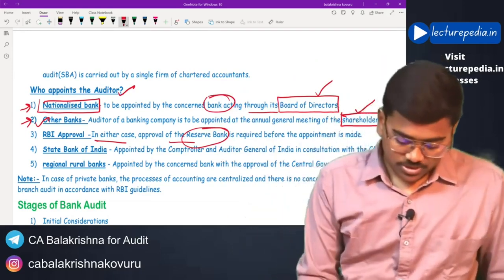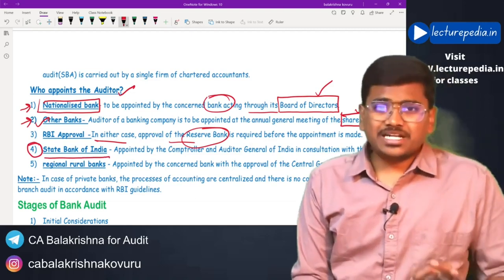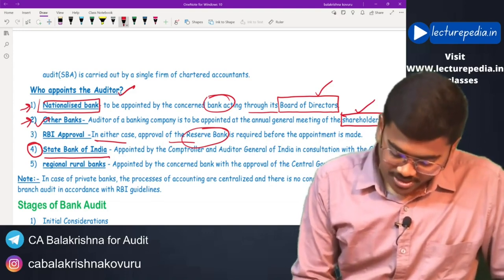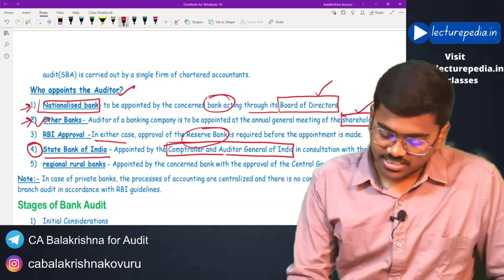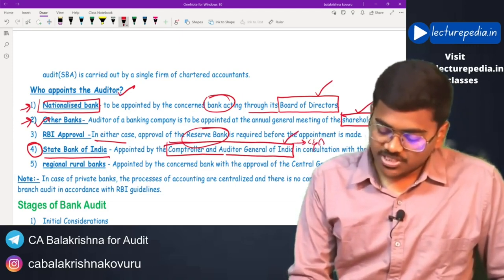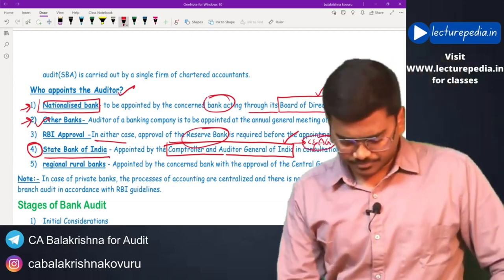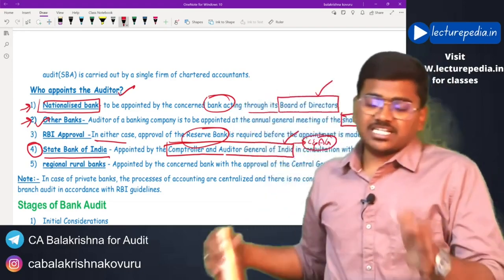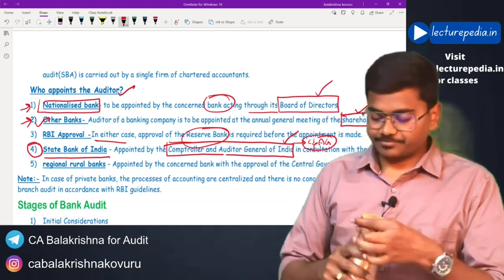Now coming to State Bank of India. In the case of State Bank of India, the auditor will be appointed by the Comptroller and Auditor General of India, C&AG. We have discussed this C&AG in PSU audit, Public Sector Undertakings audit. So, only for State Bank of India, auditors will be appointed by C&AG.